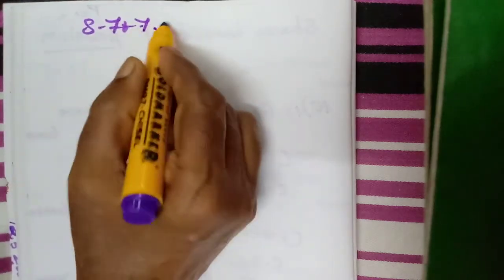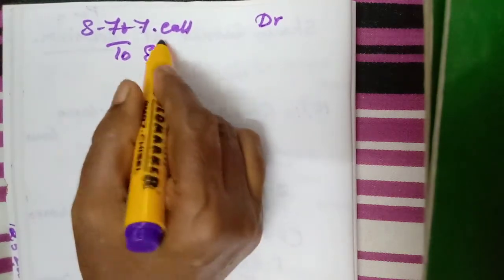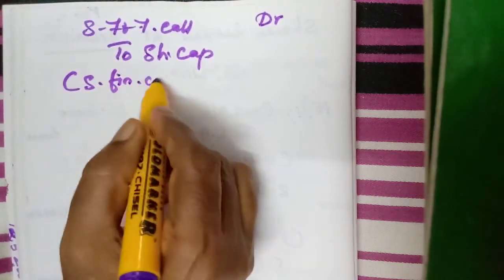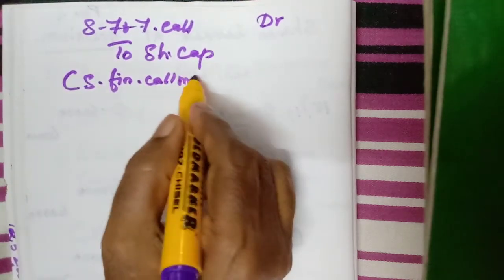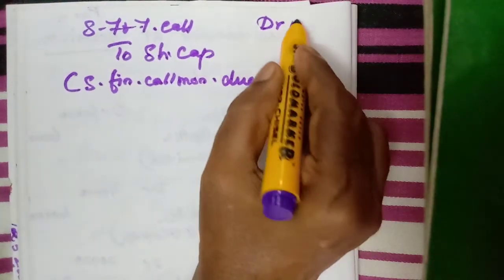The next one. Allotment money is over. Now first and final call. First and final call is the same entry. Share first and final call account debit to share capital, share first and final call money due. 20,000 into 5, 1 lakh.